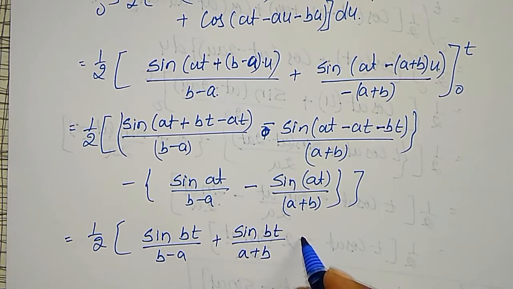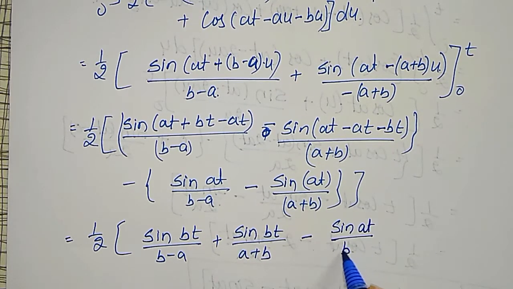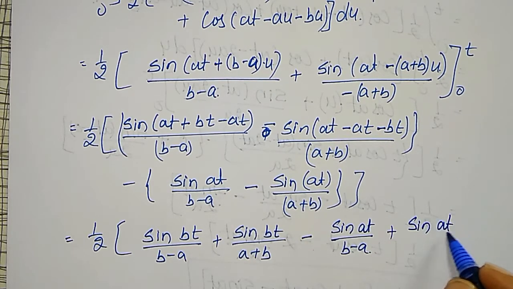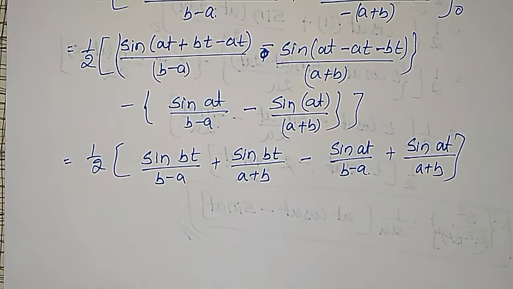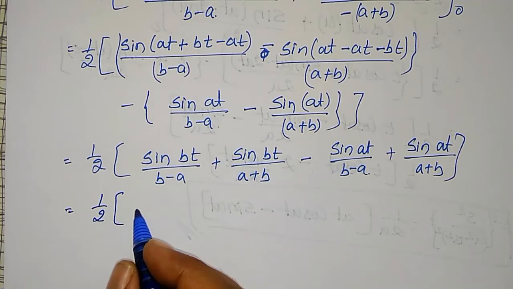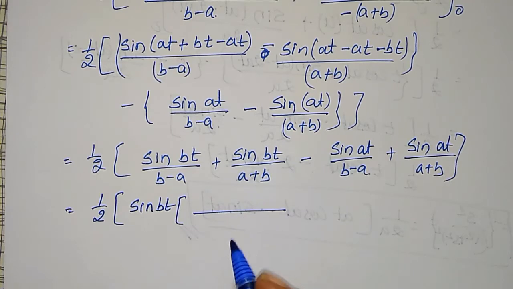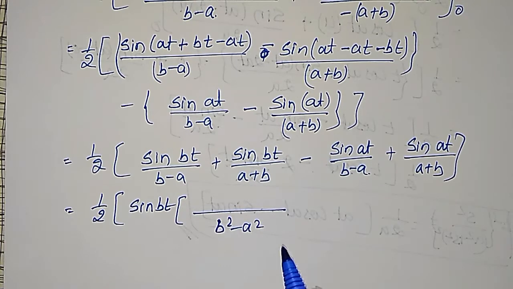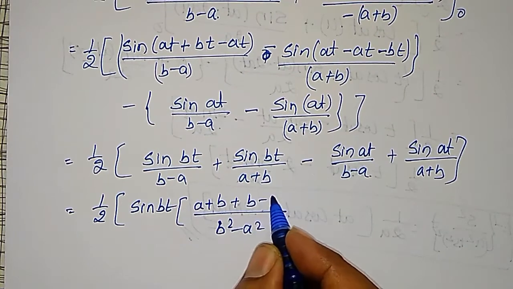This is the first term, and here minus sine at divided by b minus a, minus of minus, plus sine at divided by a plus b. Okay, now I am coming to the final answer, 1 by 2 into, and here sine bt I am taking common, and the LCM is b square minus a square, and here it will become a plus b minus a.